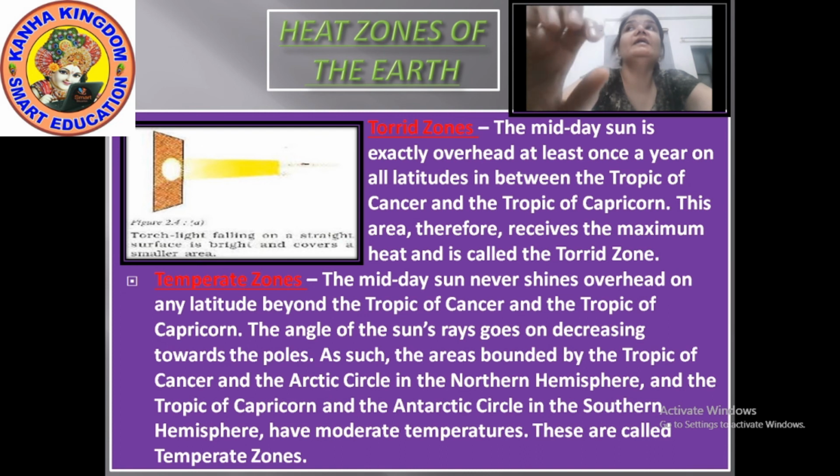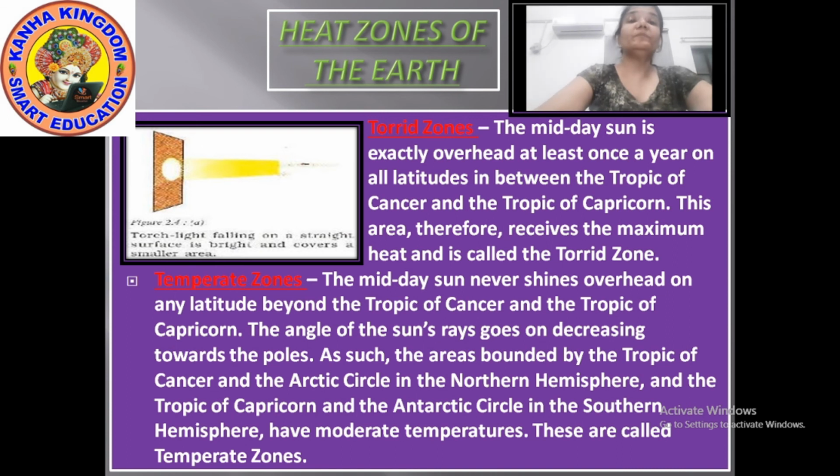You can say that the torrid zone is a hot zone. Whichever country comes into the torrid zone will receive more heat.